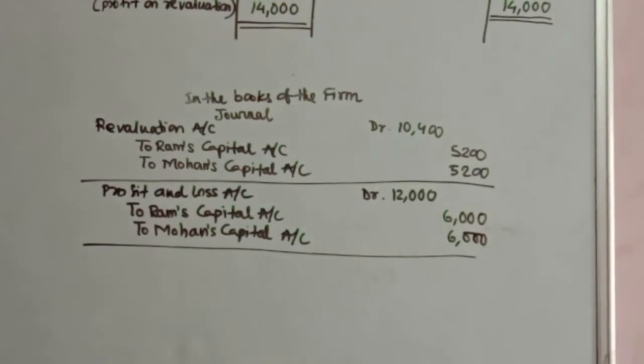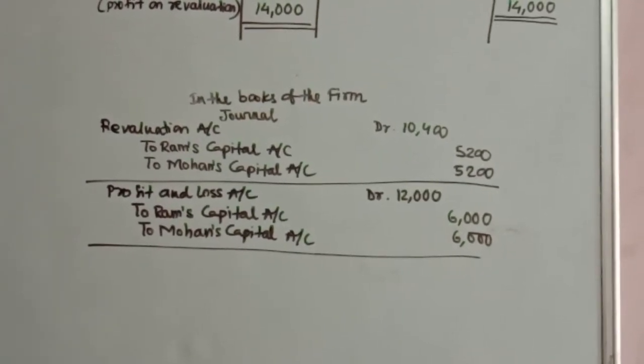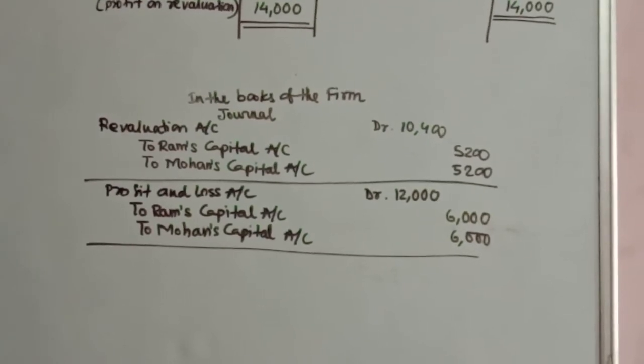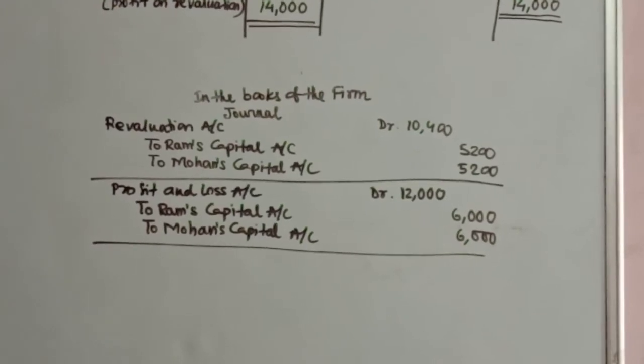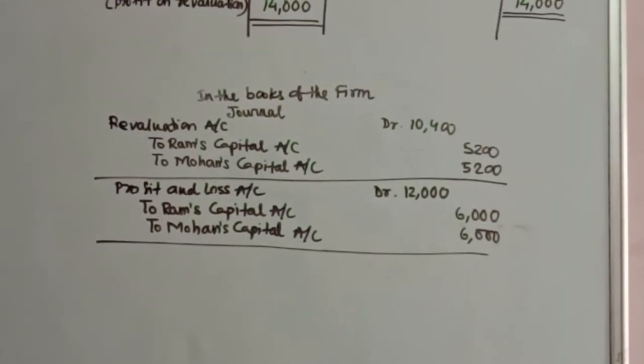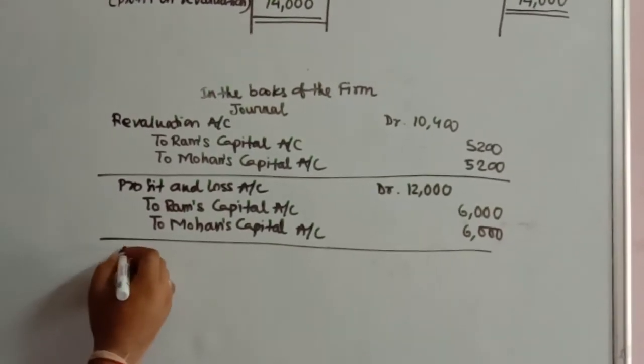In addition, the question also has information related to goodwill, which appears on the asset side. So this goodwill has to again be adjusted. It has to be written off. This goodwill amounting to rupees 8,000 has to be written off. And when the goodwill is to be written off, the partner's capital is to be debited.